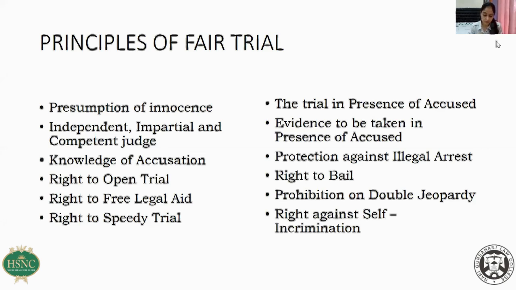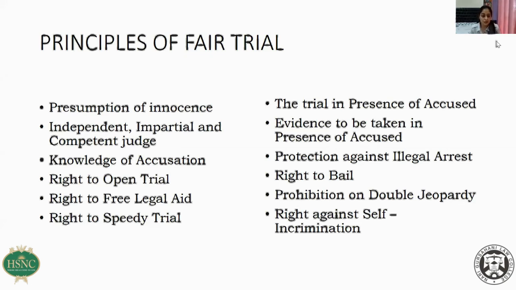A lot of times confessional statements are taken from the accused, where the accused says in that confessional statement that, yes, I had gone to this particular spot and I had kept the parcel which was given to me in the train and I knew that it contains explosives. If this kind of a confessional statement is given, in general, it is not acceptable in the court of law. It is not a substantive piece of evidence.